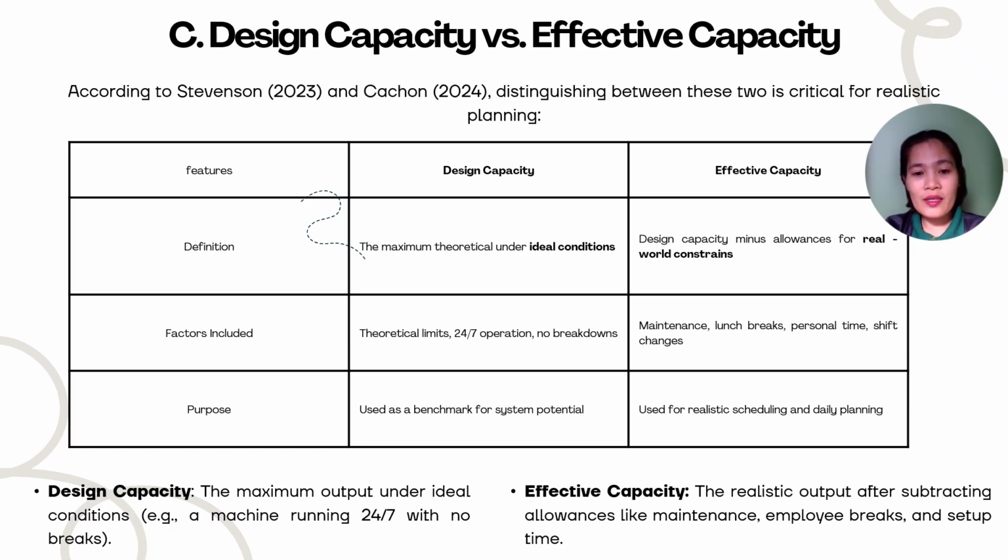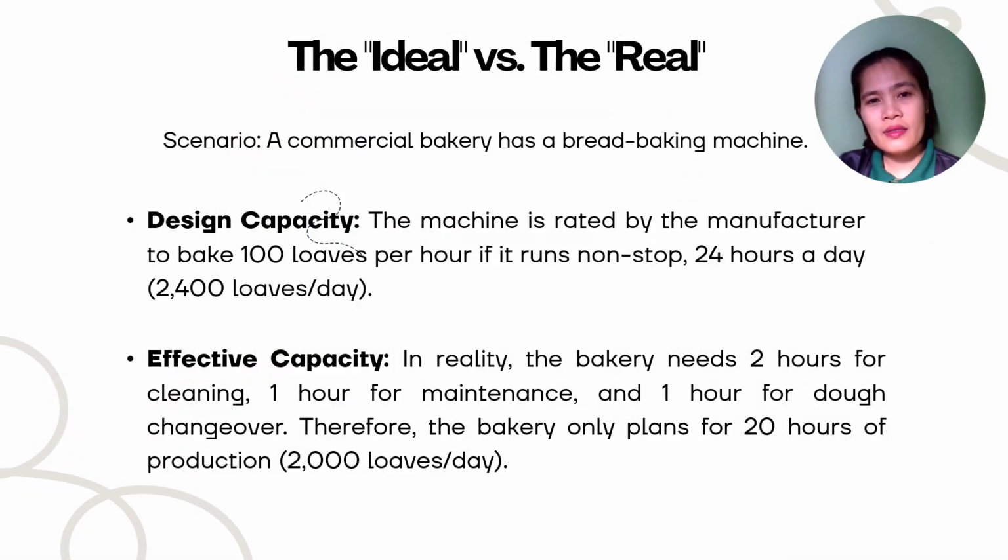Now, the factors included here are theoretical limits, 24/7 operation, no breakdown. So it's like a perfect scenario. While in effective capacity, we have here maintenance, lunch breaks, personal time, and the shift changes. Those are the variables under the effective capacity. Now, the purpose is for design capacity, it is used as a benchmark for system potential. And for effective capacity, this is used for realistic scheduling and daily planning. So this is like the expectation versus reality thing.